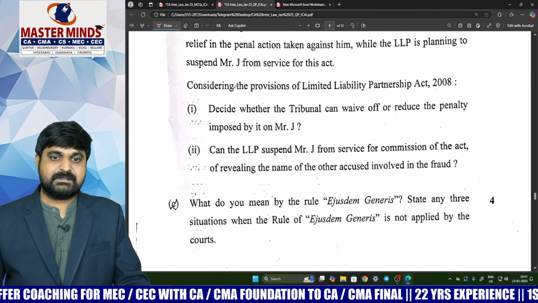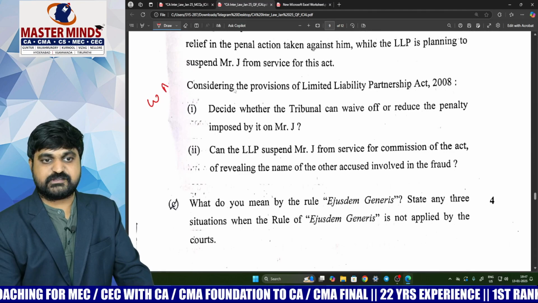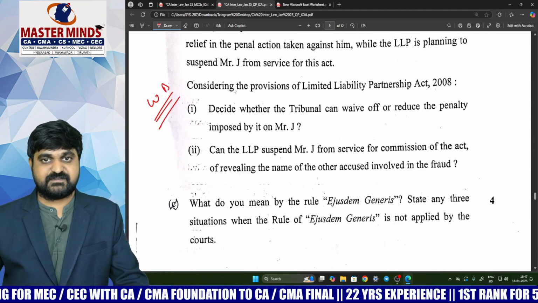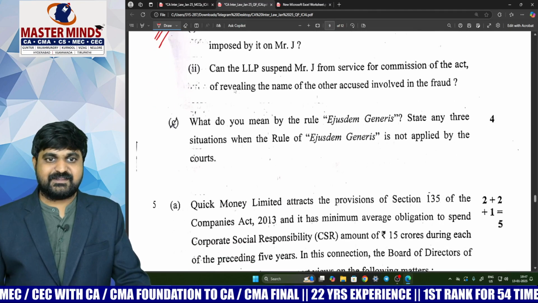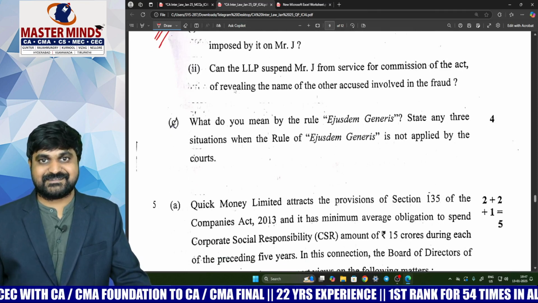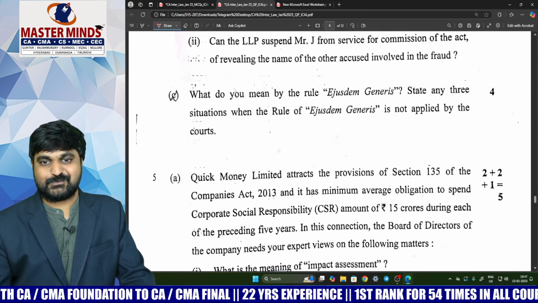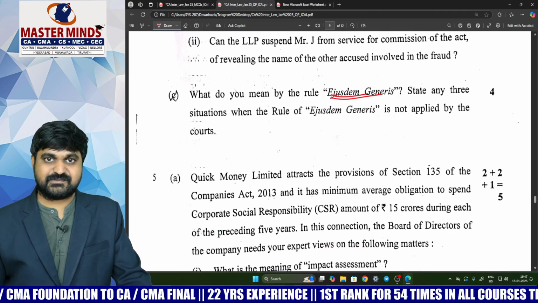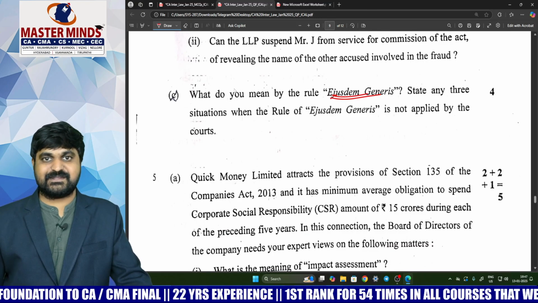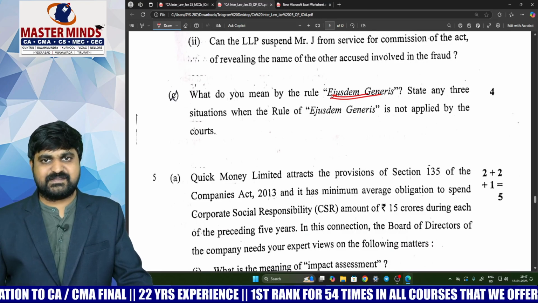Next one. So this is about the whistleblower concept in LLP, which is a very easy concept. Even without knowledge, you can easily answer this question. Again, it is from interpretation of statutes. This question is already there in our main material, and you can easily answer it.